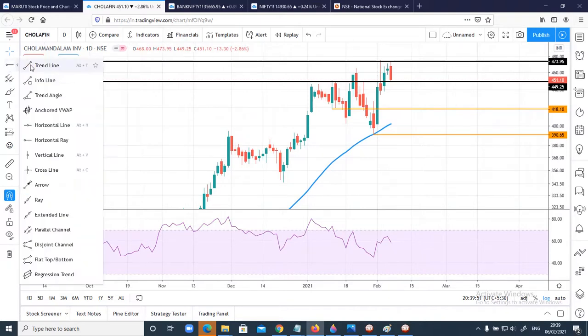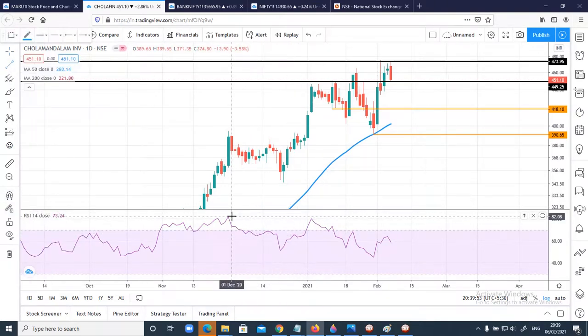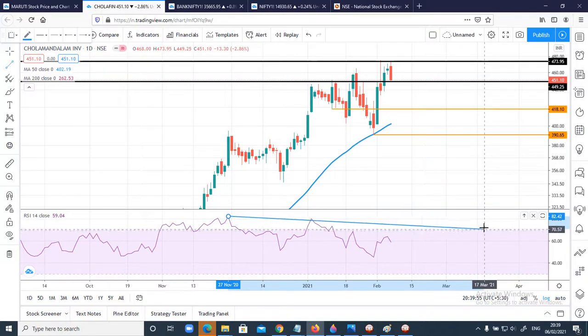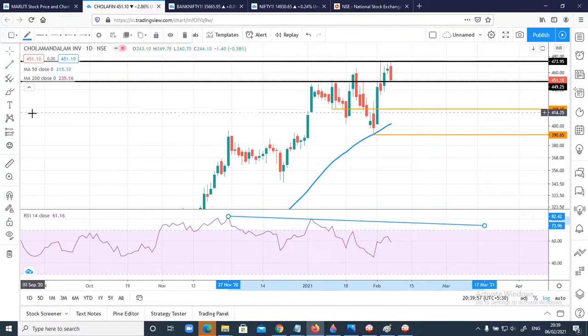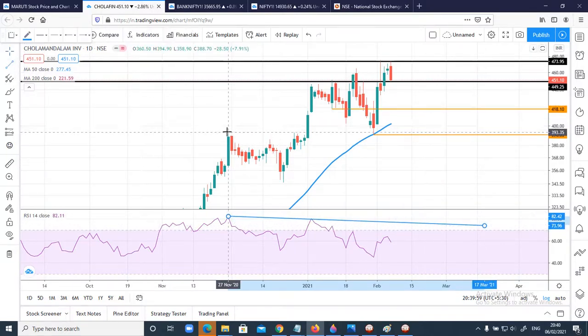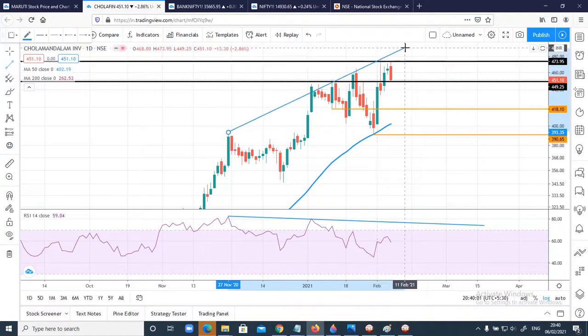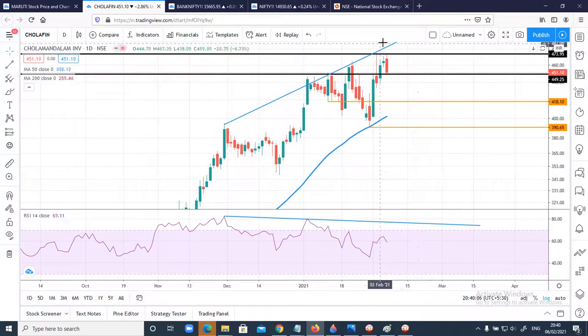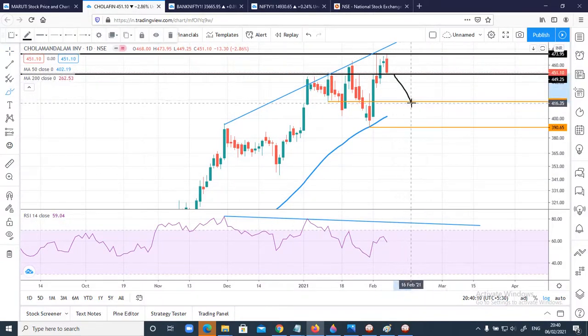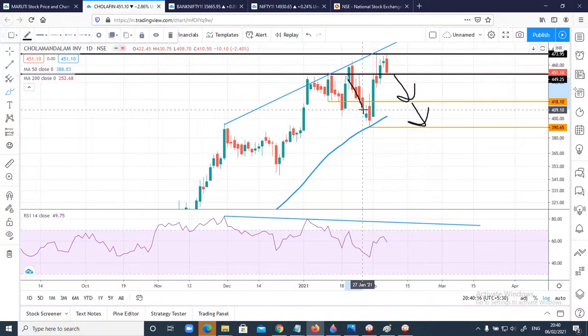Let me explain what exactly the divergence looks like. You can see here RSI has been heading downside, and here prices had been making higher highs. Now it looks like there is going to be a reversal, and probably Cholamandal can drop down to 418 levels and 390 levels. The way it has fallen here, we had seen a quick fall. The same thing happened here, and probably here as well we can see a quick fall on the downside.